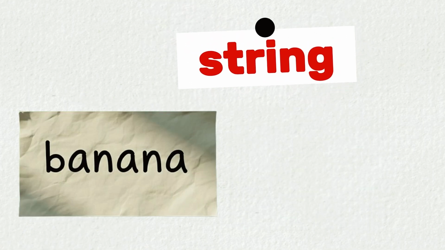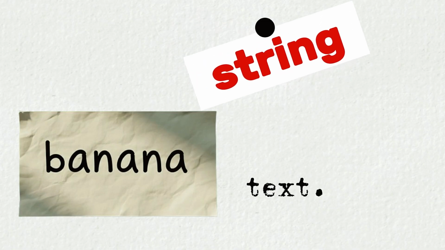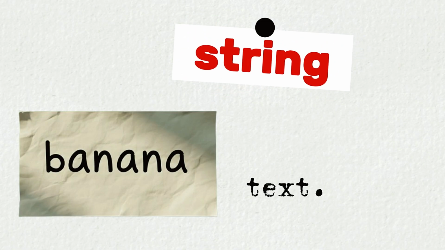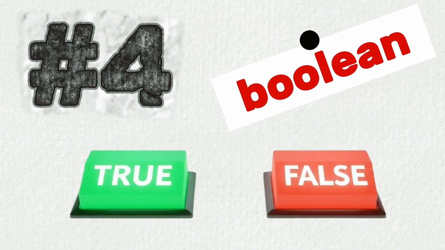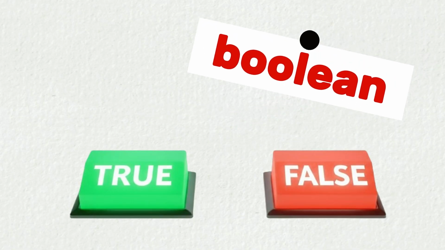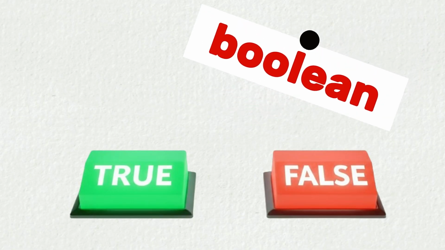Type 3, the string or text. It's the word banana written on paper. The monkey can't eat paper, and if you try to add the word banana to the number 42, the gorilla short circuits. Type 4, the Boolean. This is the most important box of all. It's very small. Inside it, there's room for only one answer: yes or no.